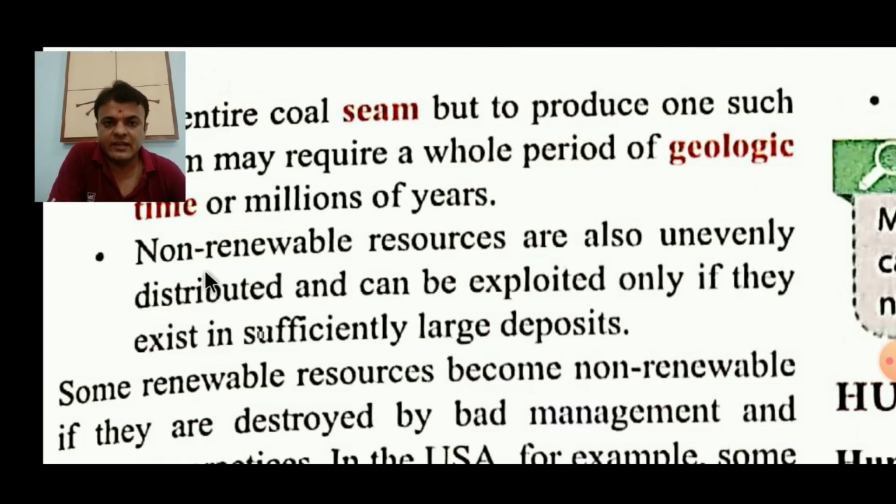I am telling it again, non-renewable resources are also unevenly distributed. They are not distributed equally on the earth, and they can be exploited. You can use it maximally only if they exist in sufficiently large deposit.